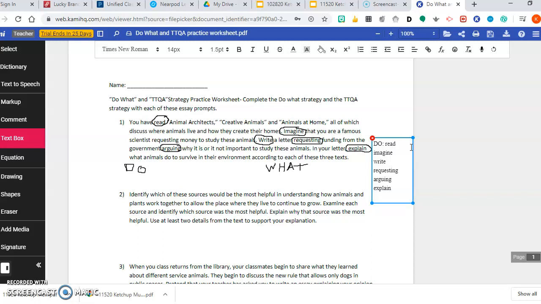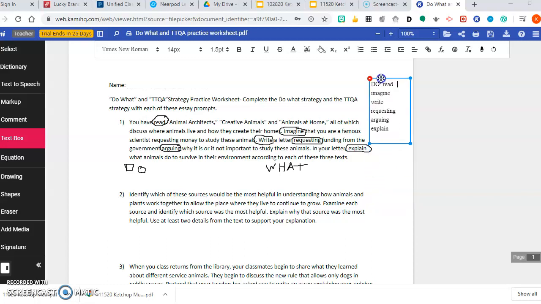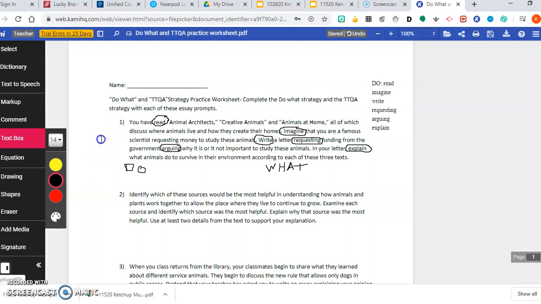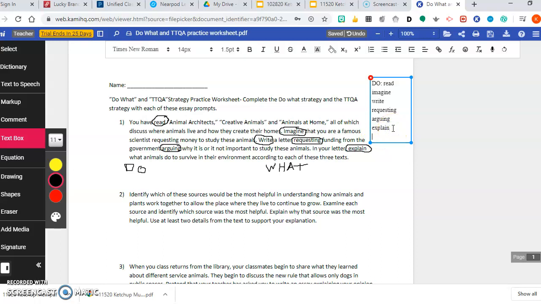If we were in class, I'd have you kind of marking it all up. Okay, but now we need to do our what words. And our what words are, I'm going to add another text box here. I'm going to kind of do that. Okay, and our what words are, what are we going to do? What words? Okay, we're going to read 3 texts. Okay, I'm getting it from right up here.